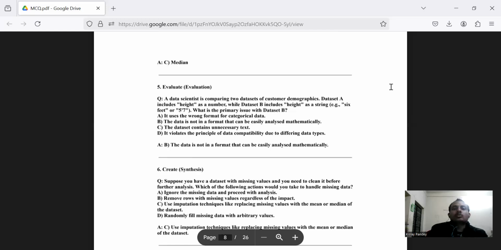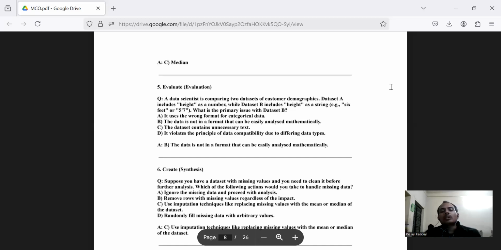Option A says it uses the wrong format for categorical data. Option B says the data is not in a format that can be easily analyzed mathematically. Option C says the data set contains unnecessary text. Option D says it violates the principle of data compatibility due to differing data types. Here, option B seems more relatable because it says that the data is not in a format that can be easily analyzed mathematically, which is true.